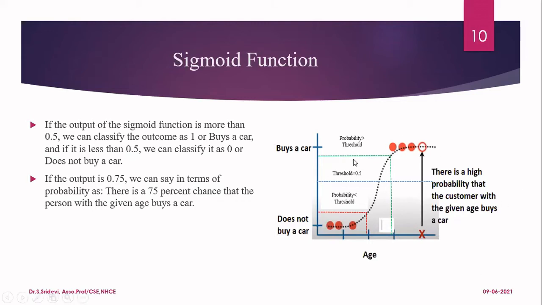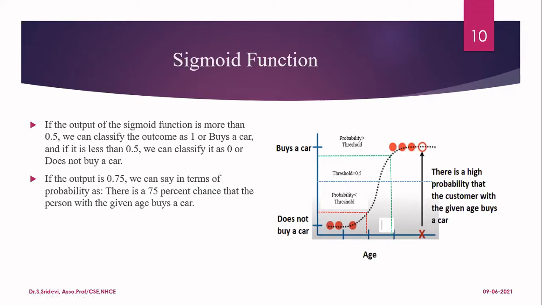The sigmoid function, that is nothing but our logistic regression model, is going to make use of something called a threshold. The threshold is set by us. We can set any value for the threshold. So suppose I set the threshold as 0.5 and consider this particular value of age. For this particular age, I am going to use the logistic regression model. I'll calculate what is the probability value. I'm going to get this probability. The probability is somewhere here. And we are going to compare whether this probability is less than the threshold or greater than the threshold.